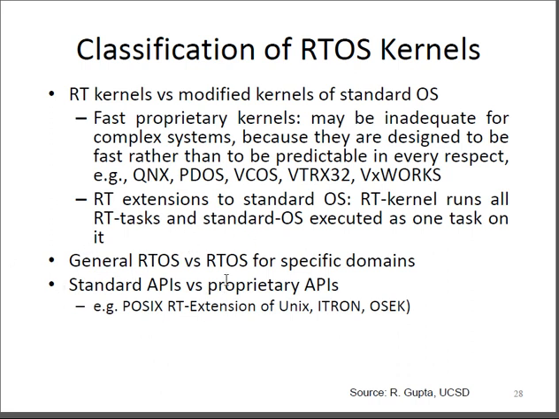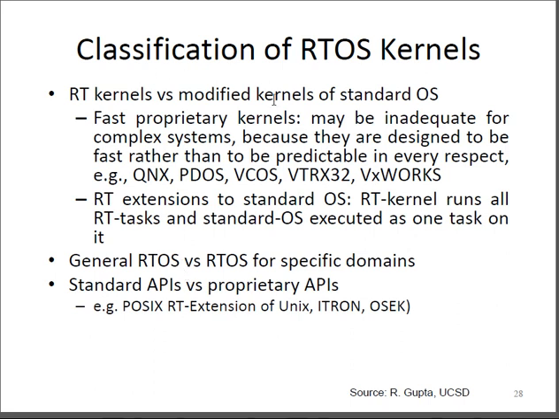Standard APIs versus proprietary APIs are given as examples. POSIX, the RT extensions of Unix, ITRON, and OSEK are nothing but some examples of standard APIs and proprietary APIs.